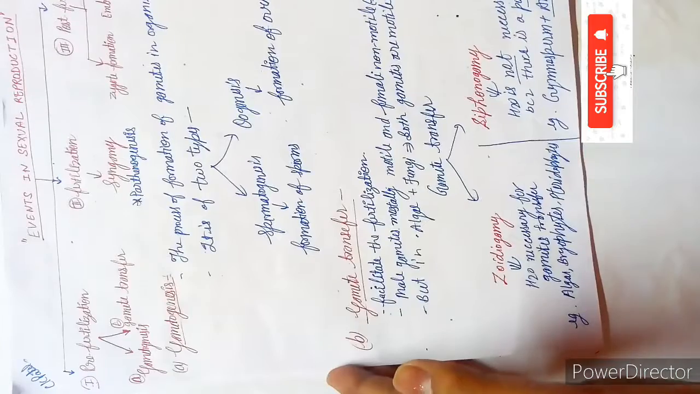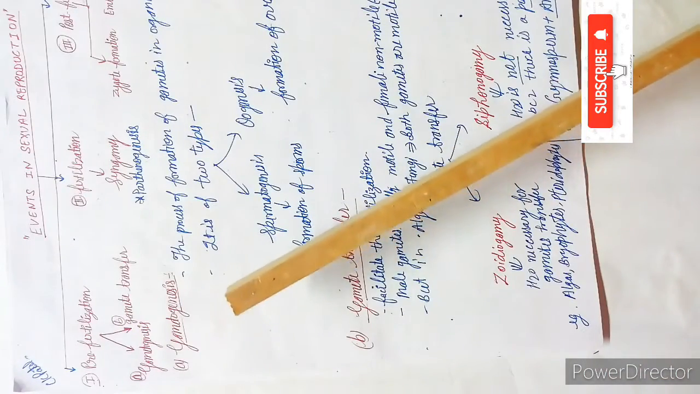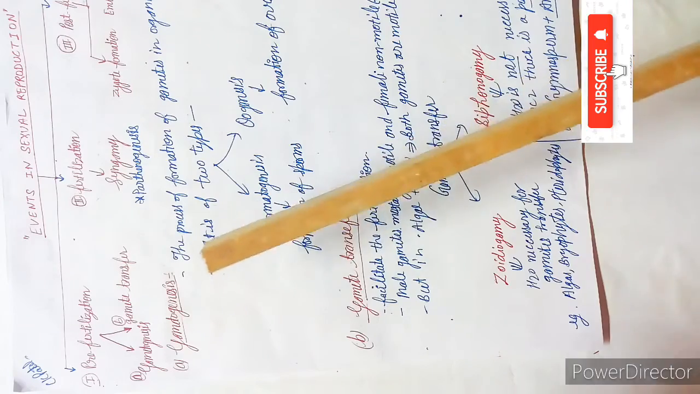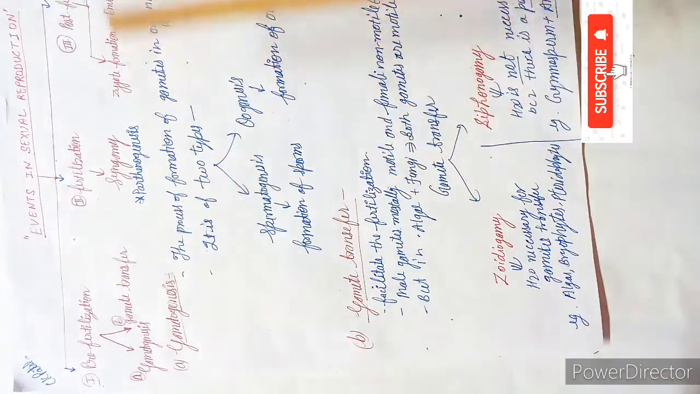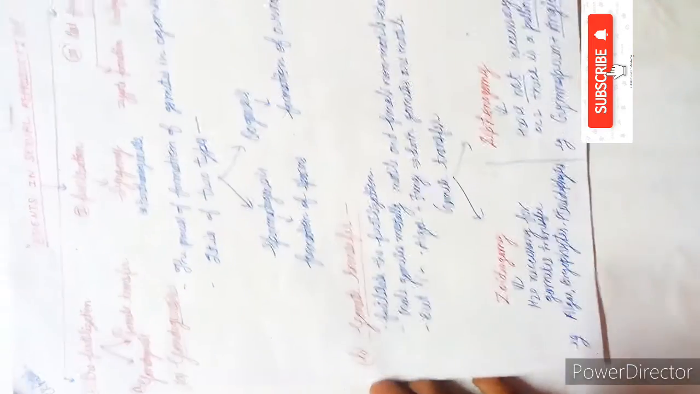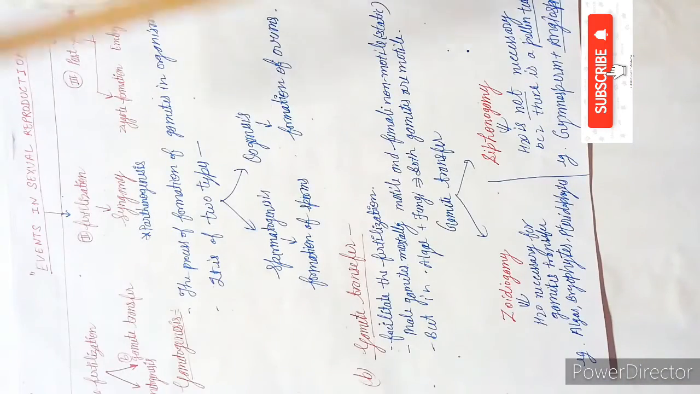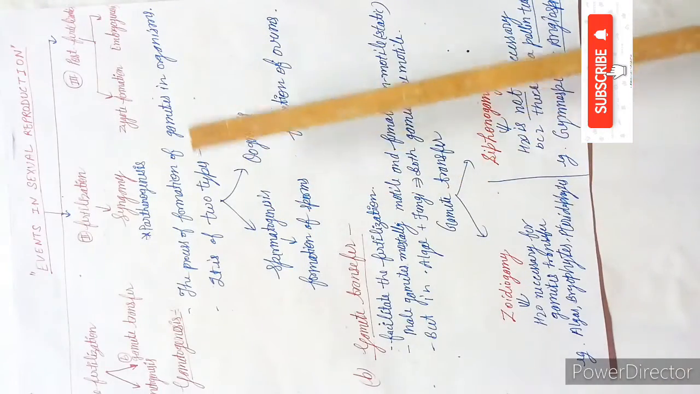So let's begin with the first event, the pre-fertilization events, and the first sub-event is gametogenesis. Gamete means gametes, genesis means synthesis, or we can say formation. So the process of formation of gametes in organisms is called gametogenesis. It is of two types.